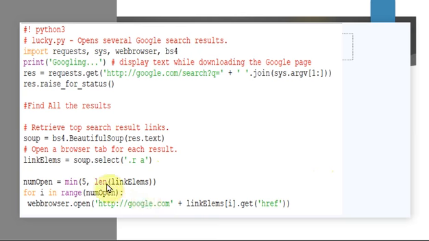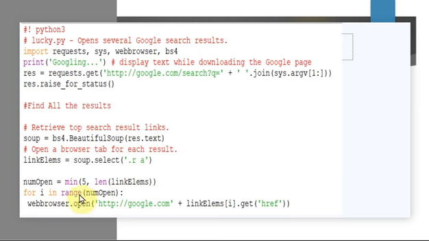Now the next step. In your textbook they have given it as a separate step. This is the second step, wherein you're finding all the results, and in the third step we are opening the web browser for each of the results. For that purpose we are using a for loop here. The link element, the matching you have got, might have only one match, or any number of matches.